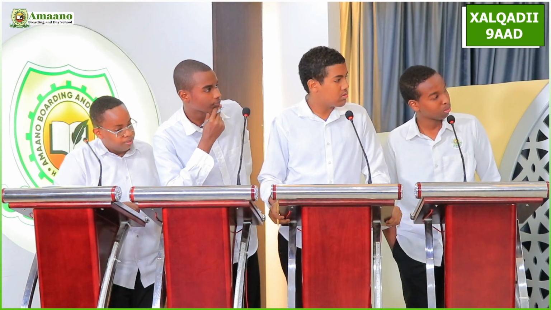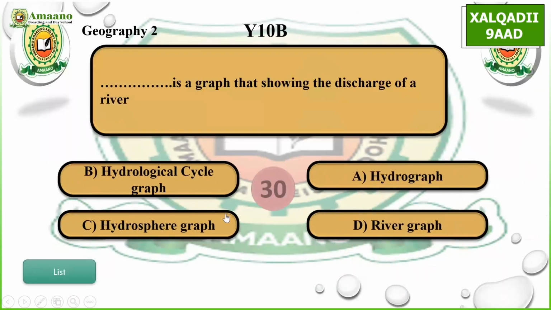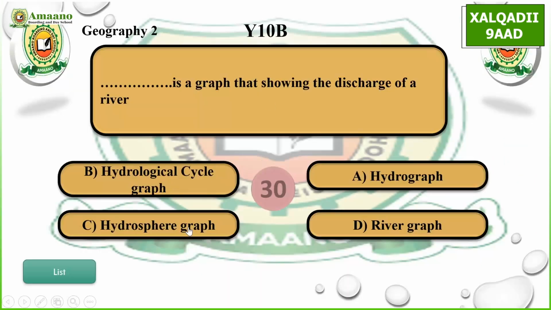Year 10 boys, choose a question. Geography 2. A dash is a graph that shows the discharge of a river. A, hydrograph, B, hydrological cycle graph, C, hydrosphere graph, D, a river graph. A. Correct.